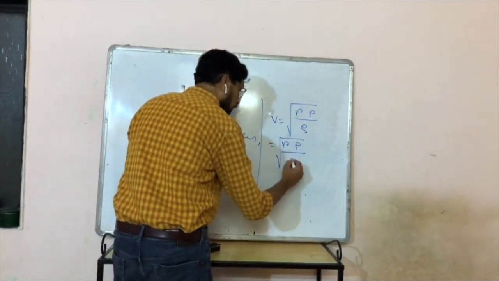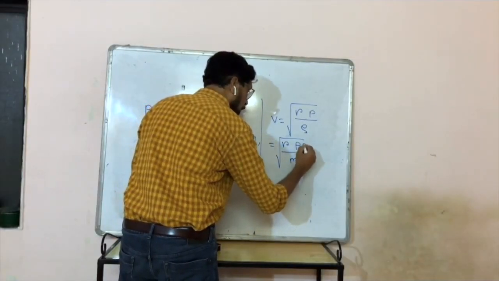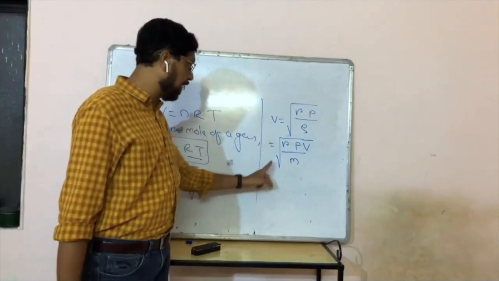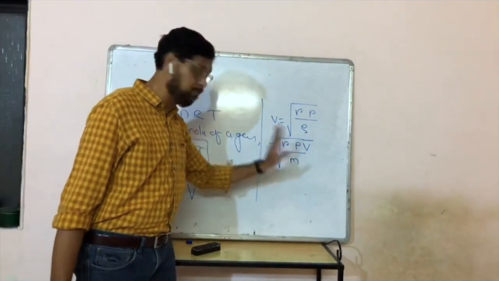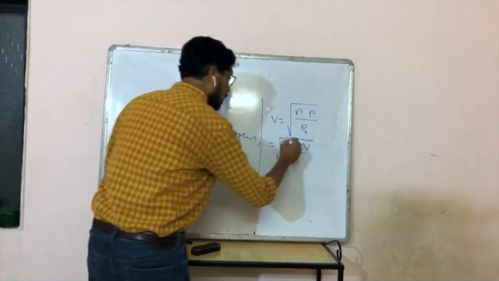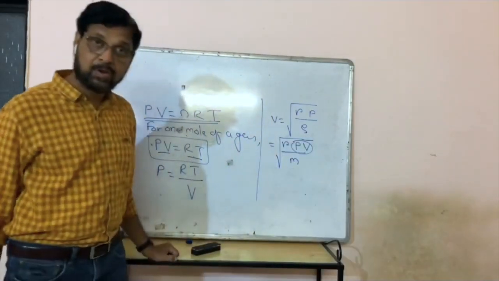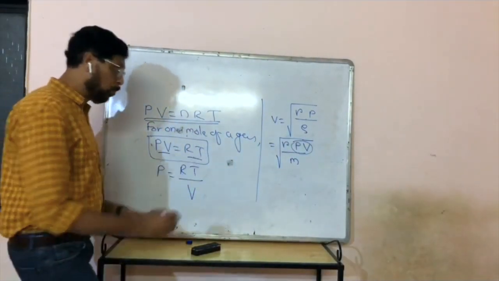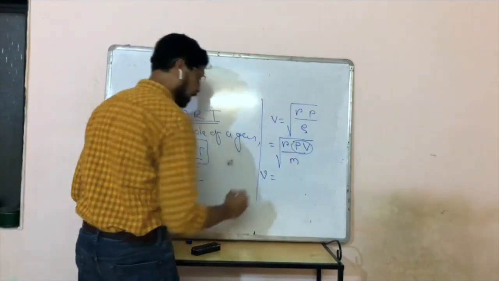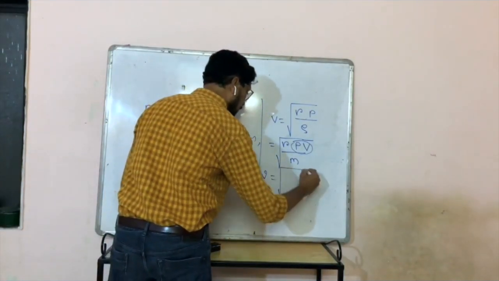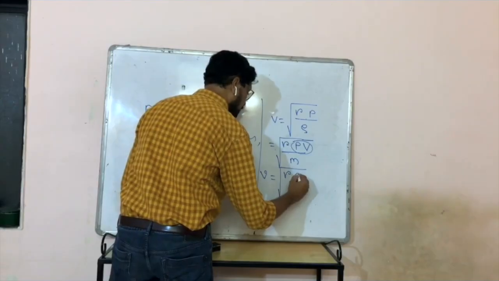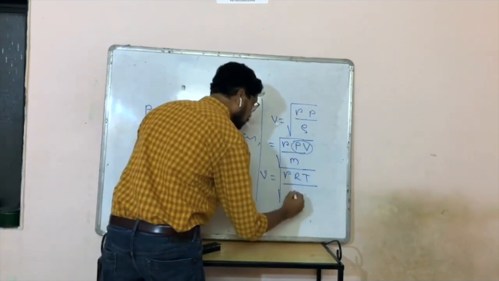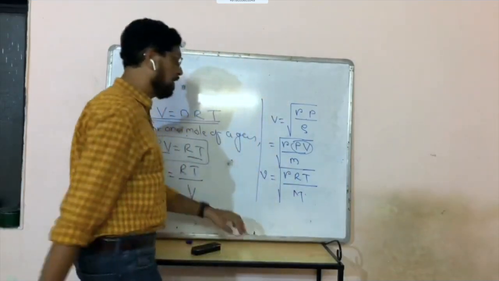So in place of rho, we can write mass upon volume. So velocity of sound in a gas becomes under root gamma PV by m. In place of PV, for 1 mole, we can write RT. So velocity of sound in air will be under root gamma RT by small m, which will be replaced by capital